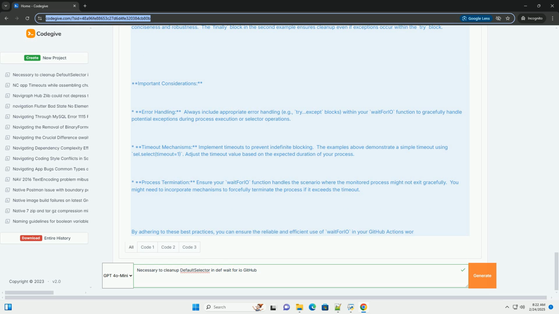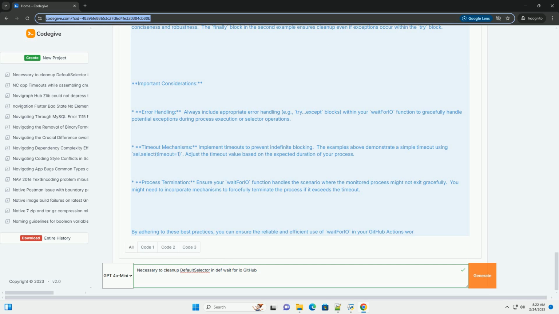This is the recommended approach for most scenarios. The with statement guarantees that the default selector is closed, regardless of whether the code within the block completes successfully or raises an exception. Example 2, explicit cleanup in a function. If you prefer a more structured approach, you can create a function that explicitly handles the creation and closure of the default selector.